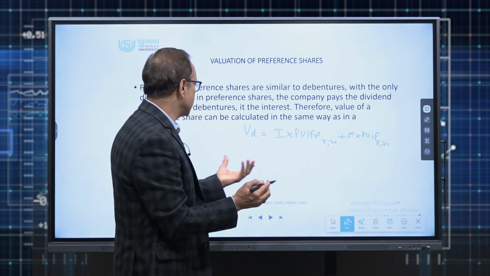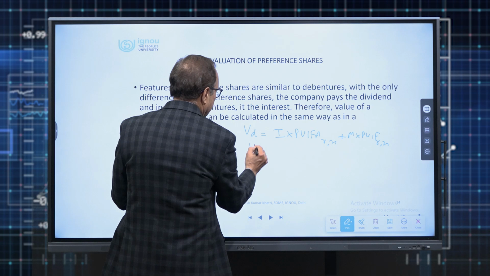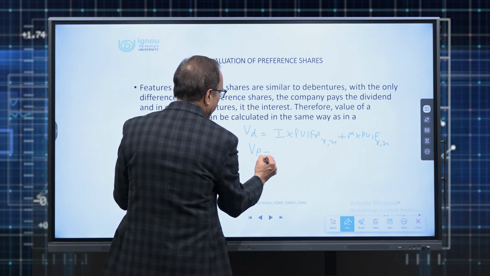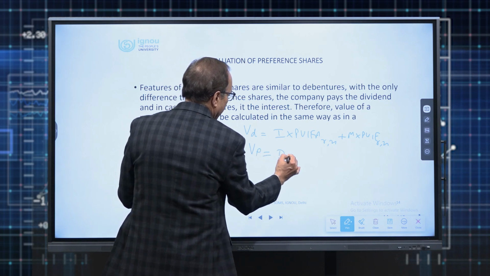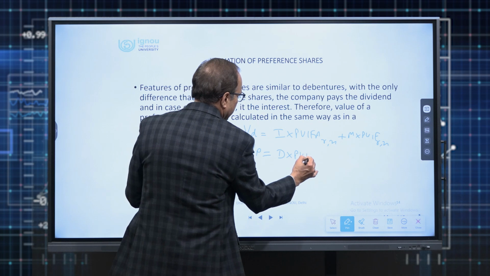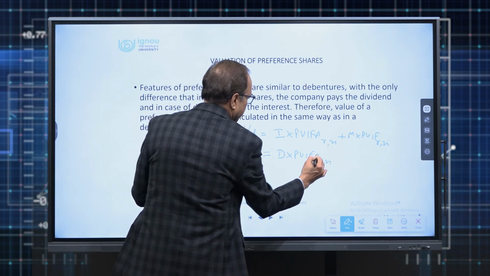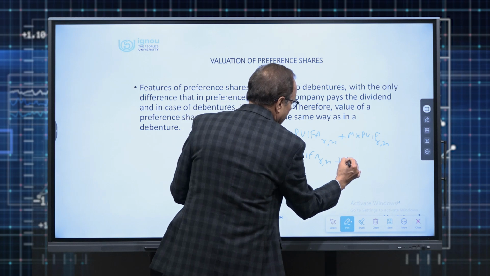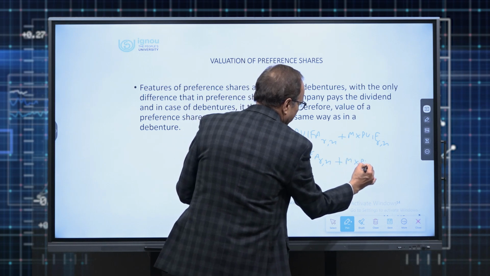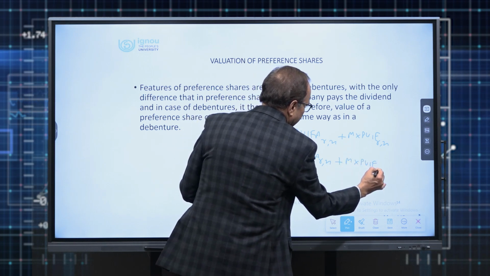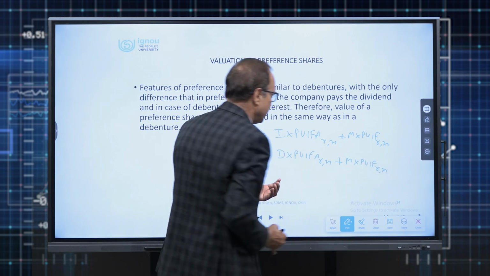So what will be the difference now? Value of a redeemable preference share, VP, is equal to D multiplied with PVIFA at certain rate for nth period plus M multiplied with PVIF at certain rate for nth period.